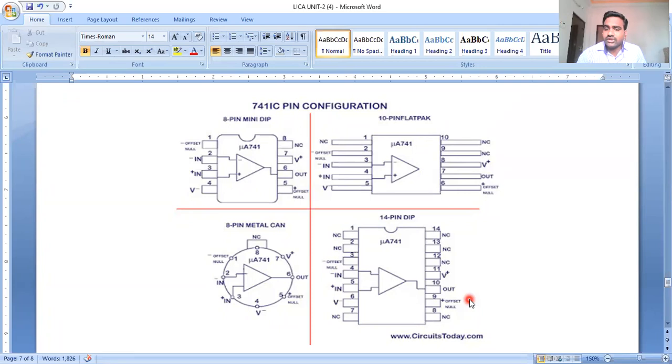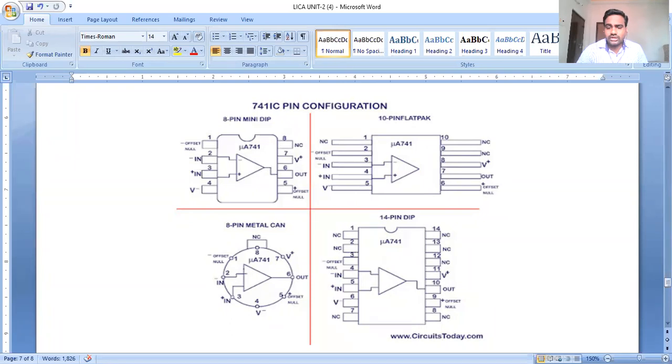If we give the offset null voltage to the operational amplifier, the internal disturbance that is created is eliminated. With the help of the offset null, we provide an additional voltage directly to the internal circuit of the operational amplifier to eliminate the internal disturbances and distortions.